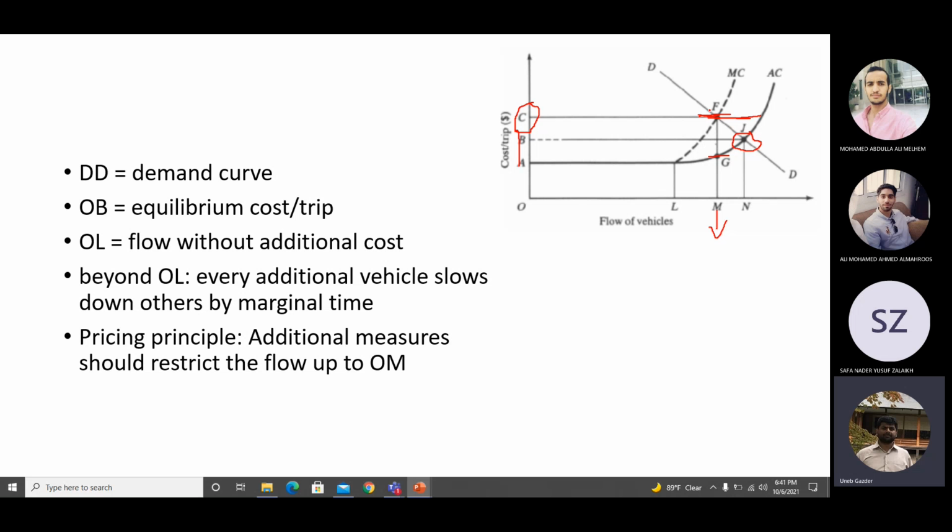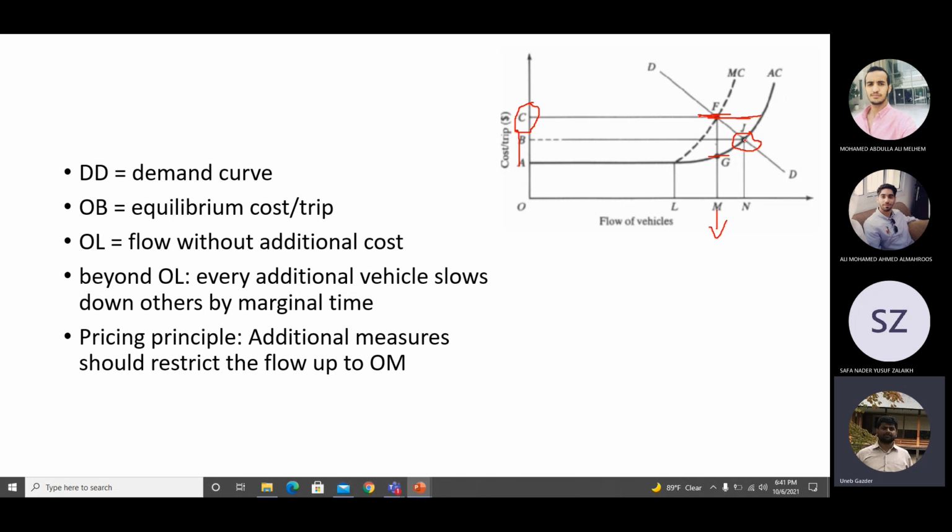But when you are charging the user for the extra cost he is adding, when you go from point J to point F, what is happening? The demand is reducing.